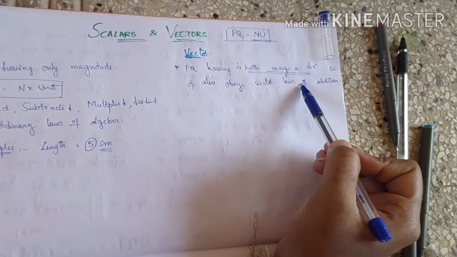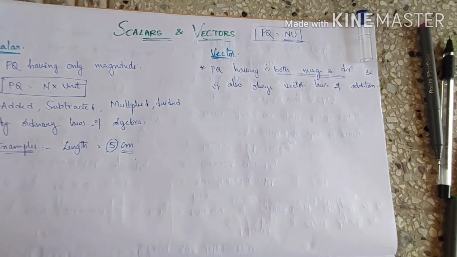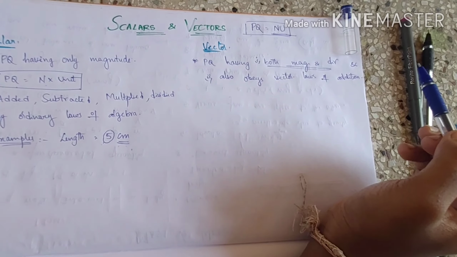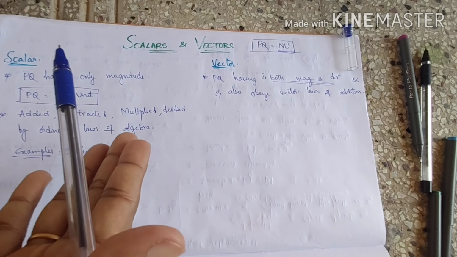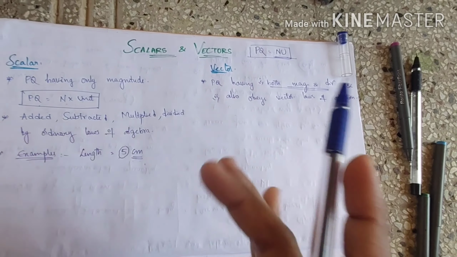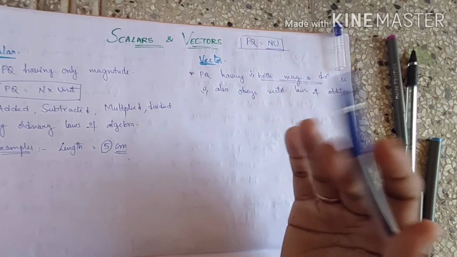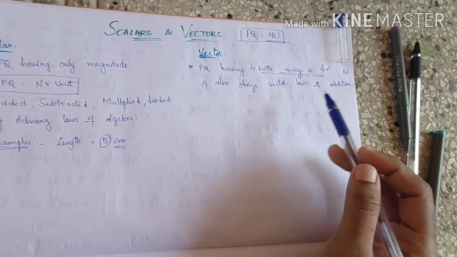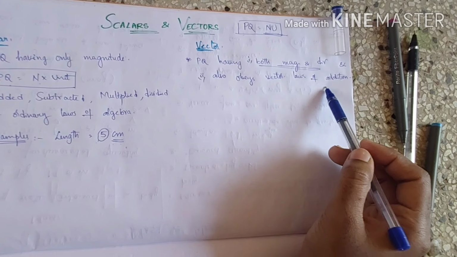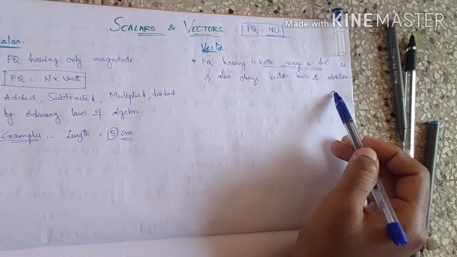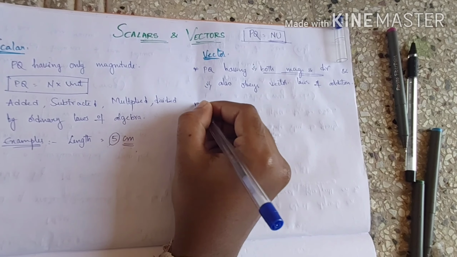Both magnitude and direction must be there, and second, it must obey the vector laws of addition. Unlike scalars, you have certain laws to add or subtract vectors. That we'll see in a later video. It is a condition.